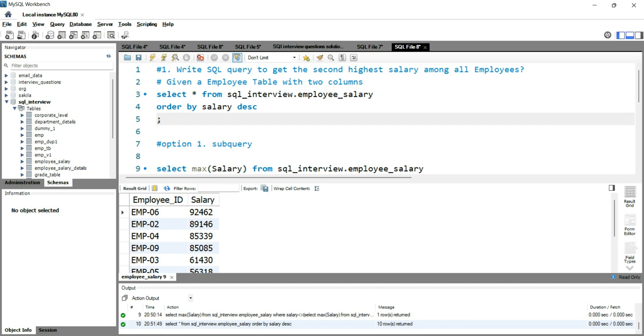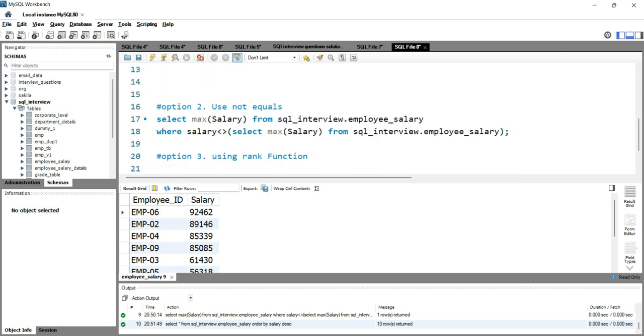Then it will put second rank on 89,000 and so on based on the value. So what this rank function will do is that it will compare the values, and based on your criteria, either ascending or descending order, and the partition of the column, it will basically give rank to each and every row within the partition of the result set. And using this rank function, you can get the second highest salary, third highest salary, fourth highest salary, or even the nth highest salary based on your requirement.